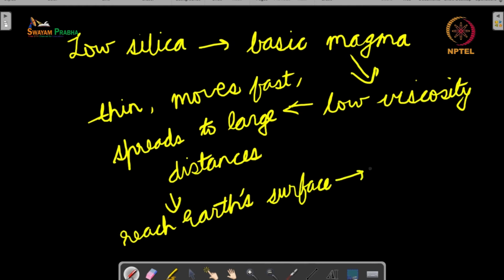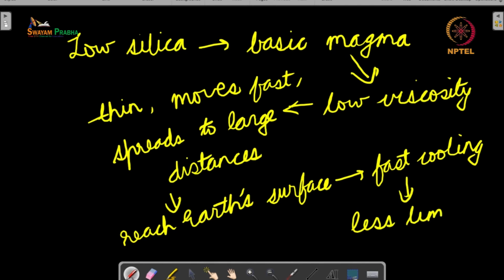Now, when it reaches the Earth's surface, there is fast cooling. Why is there fast cooling? Because it will either come in contact with air or with water, and the heat will be very quickly lost because of conduction, convection and radiation. Now, if there is fast cooling, there is less time, and less time means that the crystals are smaller in size.